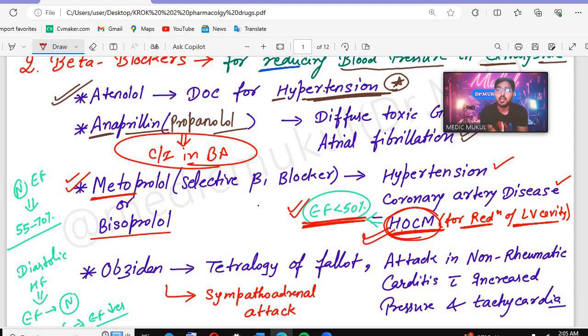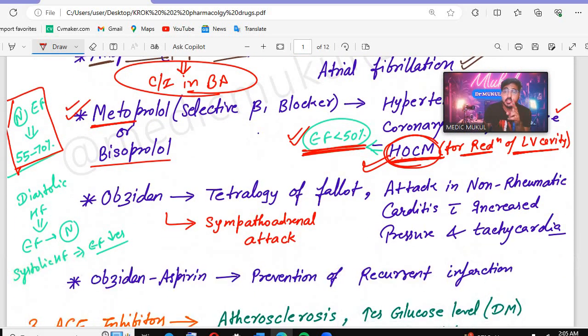Now you will ask me, sir, what is the normal ejection fraction? So what is the normal ejection fraction? Normal ejection fraction is 55 to 70%. 55 to 70%. Now see, there are two types of heart failure.